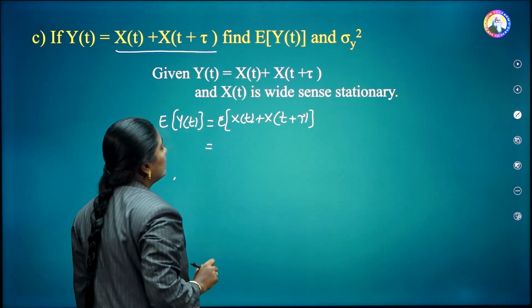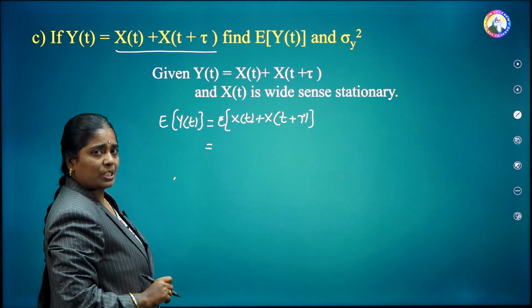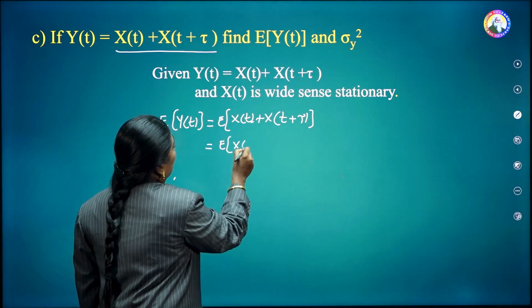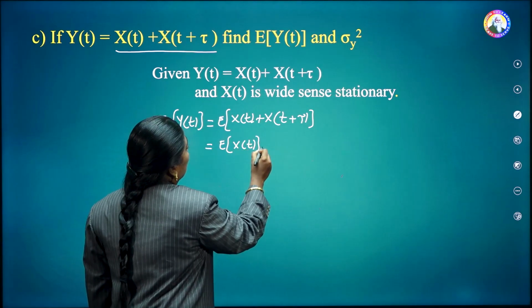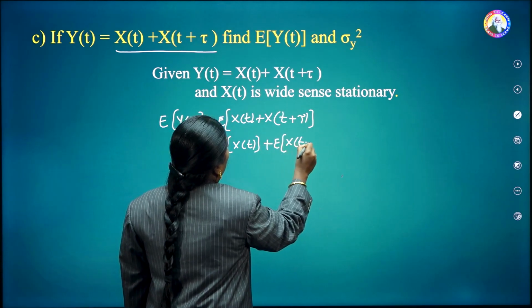Now here apply theorems on expectation, that is E of x of t plus E of x of t plus tau.